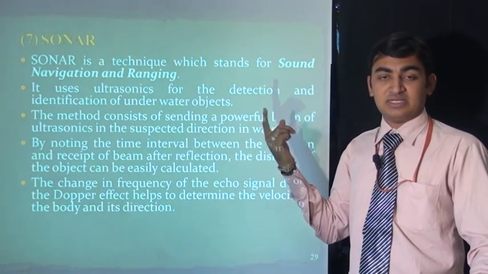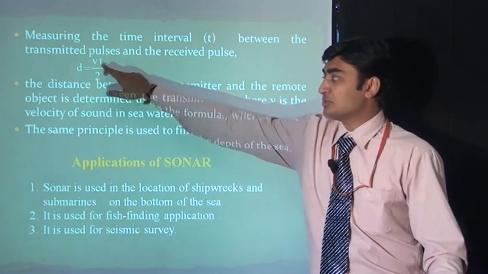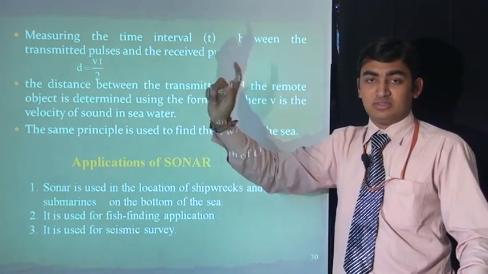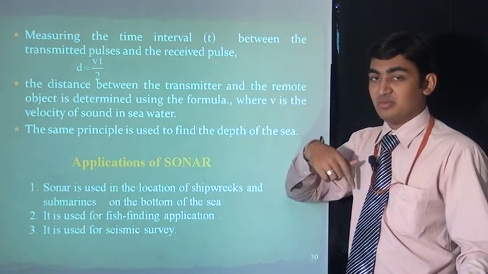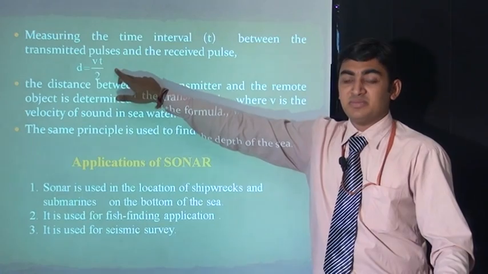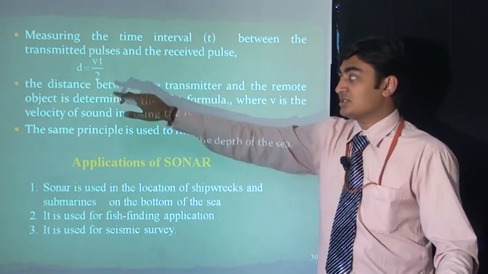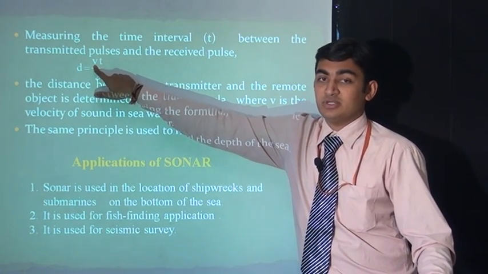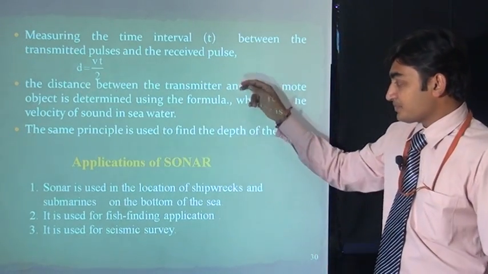The distance is calculated using this formula: d is equal to vt divided by 2. The time t is doubled because the wave travels going and coming back. So the time is t by 2 for one direction. V is the velocity of the ultrasonic sound which we transmit. D is the distance between two objects.